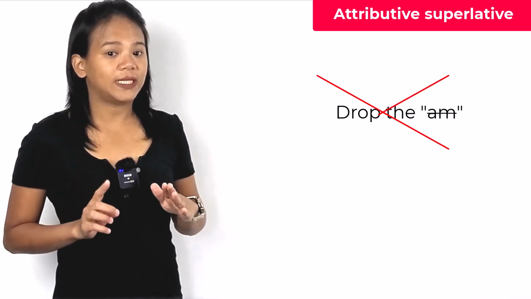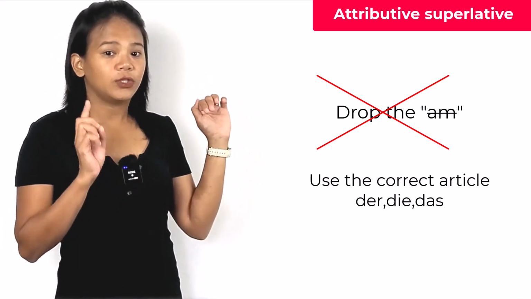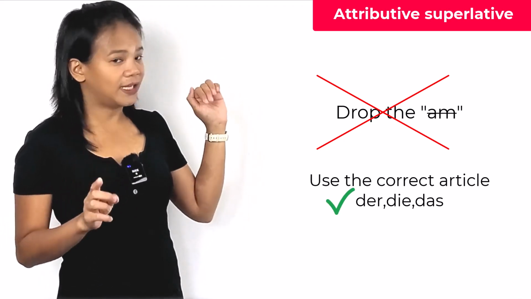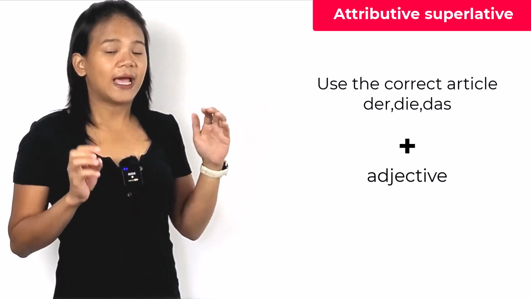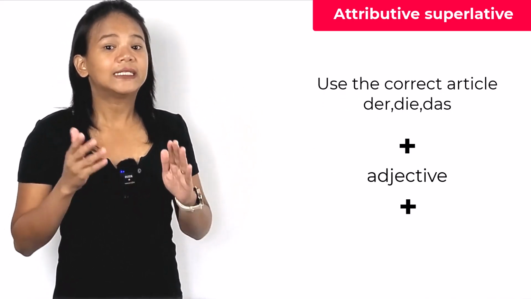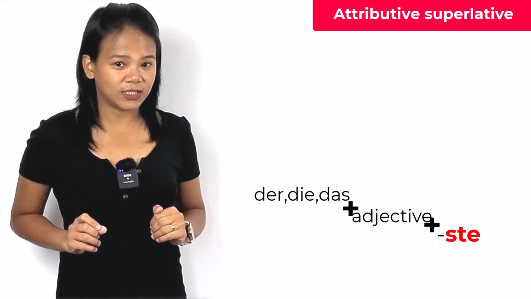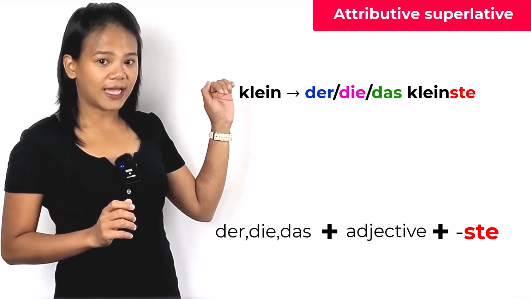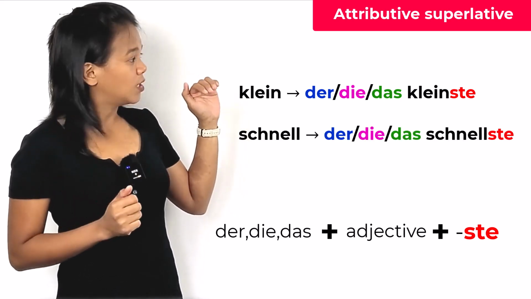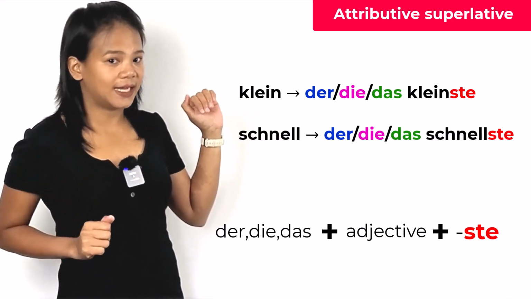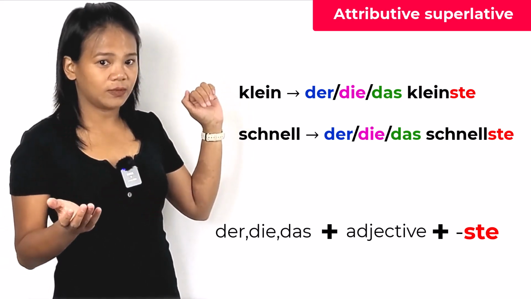For attributive superlative, drop the am. Use the correct article der, die, or das. Then adjective plus ste plus the normal adjective ending. Klein, der, die, das, kleinste. Schnell, der, die, das, schnellste.